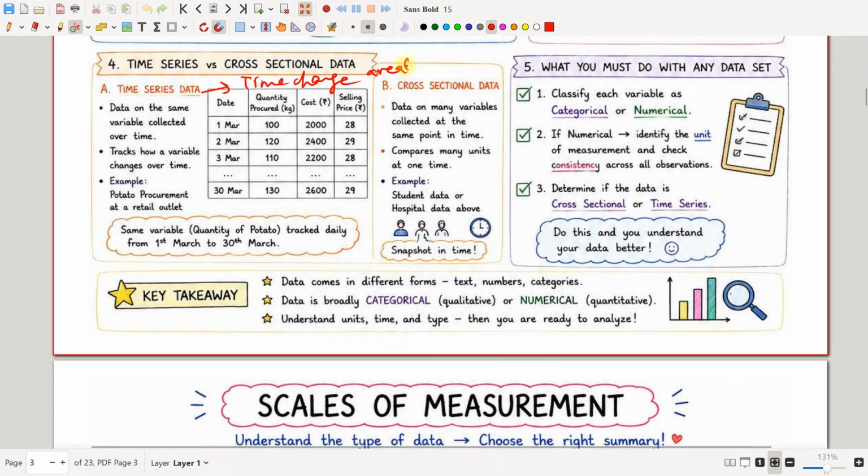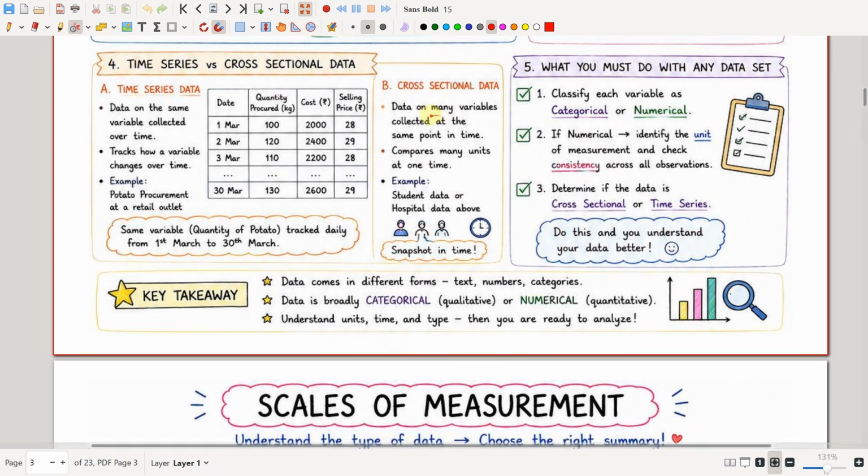Time changed, area fixed. Okay, in cross sectional data, area will be changing while time is fixed. Okay, so in time series data, time will be changing and area will be fixed. And in cross sectional data, time is fixed and area will be changing.